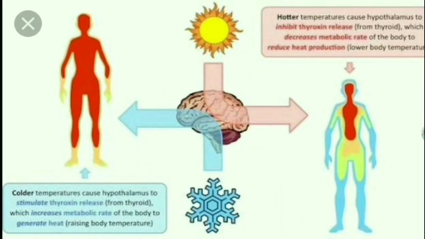When our body temperature becomes cool, it causes the hypothalamus to stimulate thyroxine, which is released from the thyroid, which increases our body's metabolic rate and provides us energy in the form of heat. And when our body is warm, or the temperature is hotter, the hypothalamus inhibits thyroxine, which decreases the metabolic rate of our body, so that it can reduce heat or energy production.